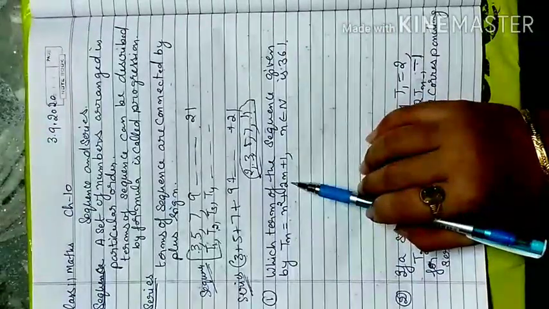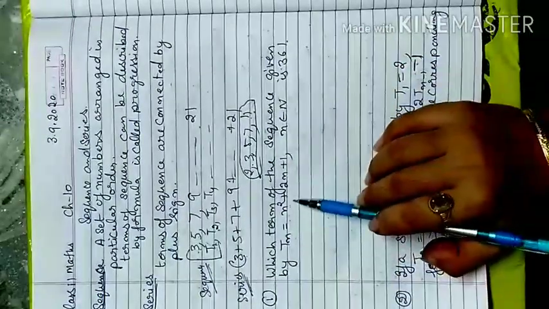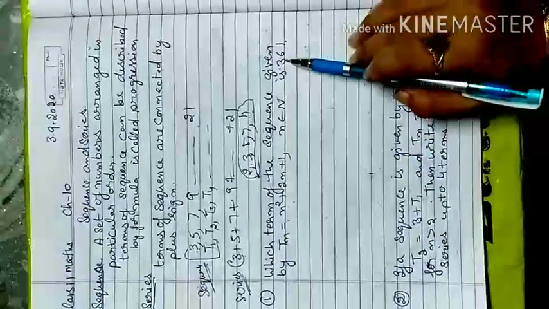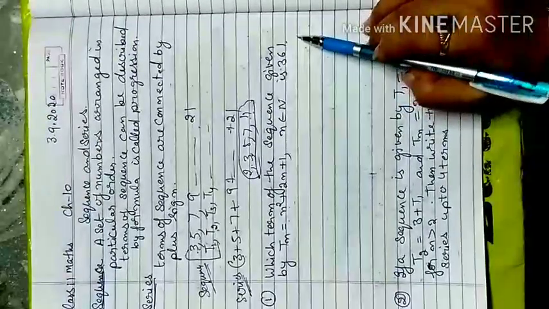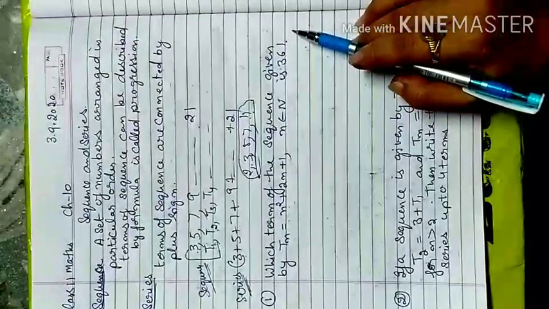So that is the formula given in the question: which term of the sequence given by tn is equal to n square plus 3n plus 1? So this is a sequence of terms, and 361 comes under a particular position. You have to find the position of 361, which position it lies in.